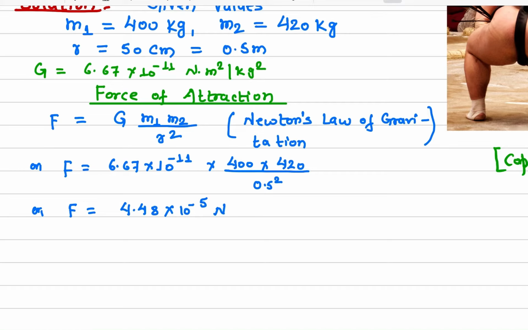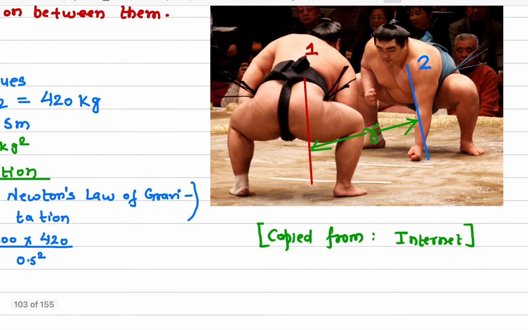So if I plug in all the values, what I get is this force here, 4.48 times 10 to the negative 5 Newton. Look at the magnitude of the force. This is 10 to the negative 5, which is a very, very tiny amount of force. So this is the force between these two objects, and we won't feel any force.